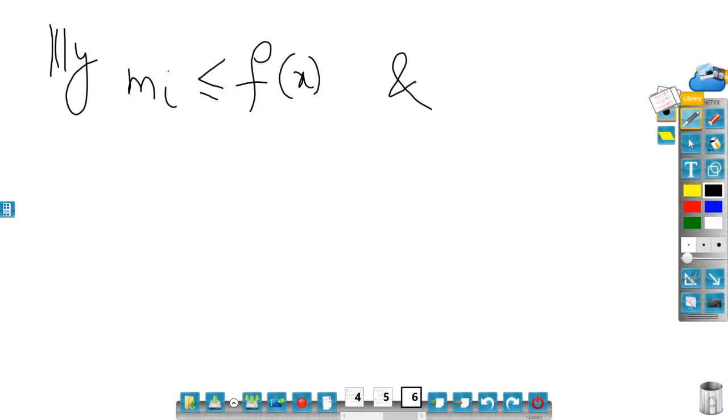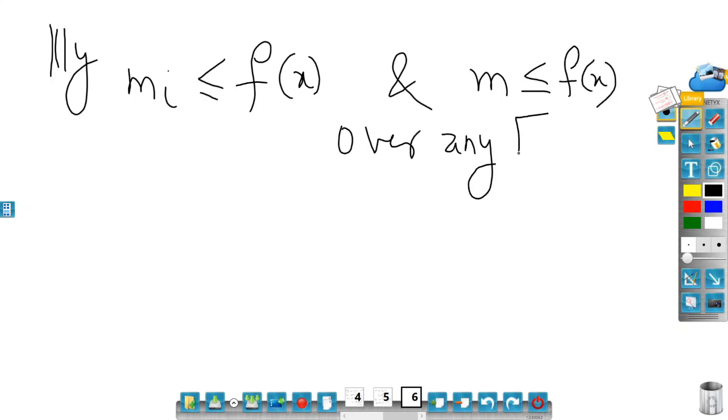Similarly, small m_i is always less than or equal to f(x), and small m is also less than or equal to f(x) over any subrectangle, subinterval [x_{i-1}, x_i].